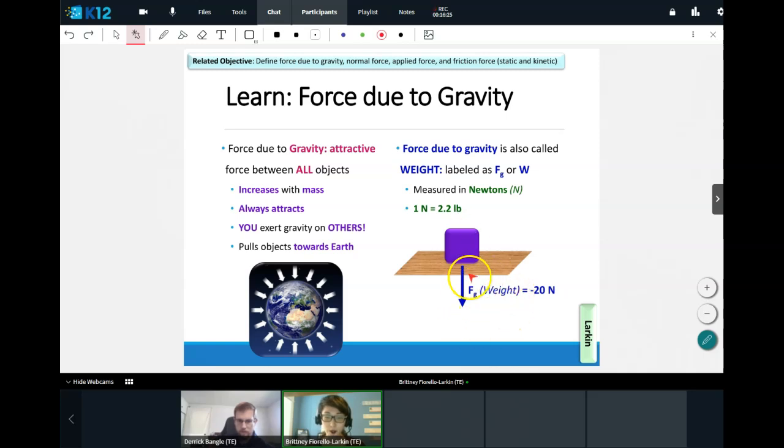So if you take a look here, the way I would draw this is I would draw an arrow downwards, labeling it as Fg, force due to gravity, pulling down on the object. And in this case, I'm just going to say this one has a weight of negative 20 newtons. Negative because force due to gravity is going down, which is the negative direction.